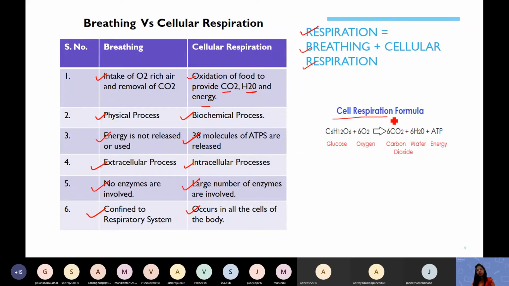So what is the total formula of cellular respiration? Glucose combines with oxygen and is broken down into carbon dioxide, water and energy. This is the formula of cellular respiration. Can you repeat the formula?